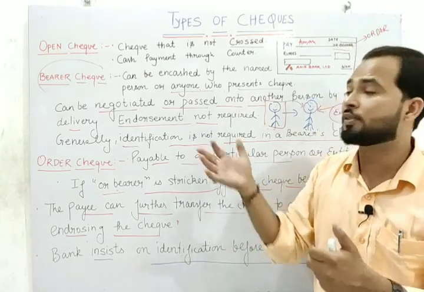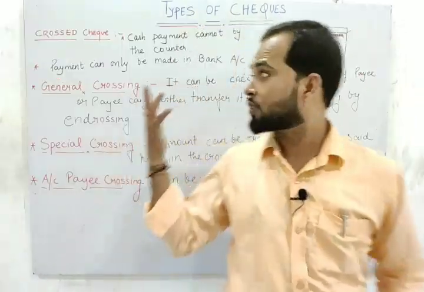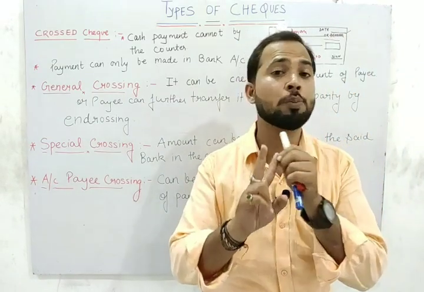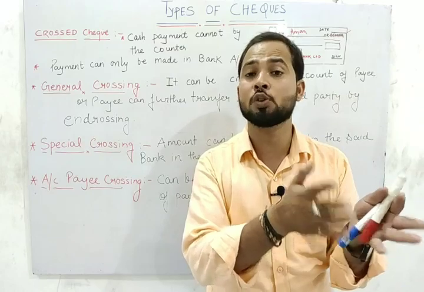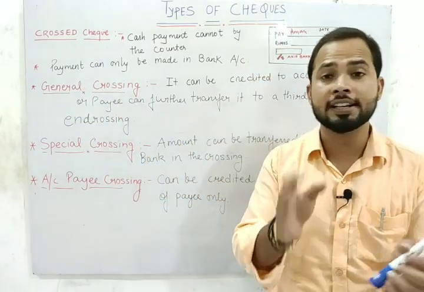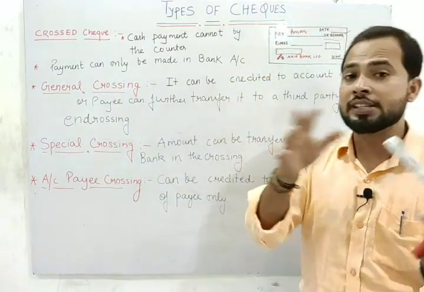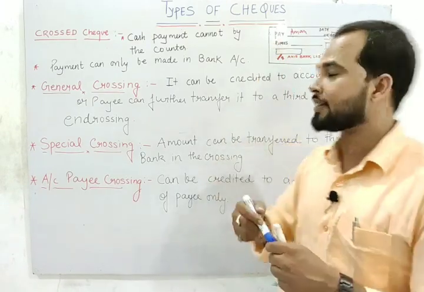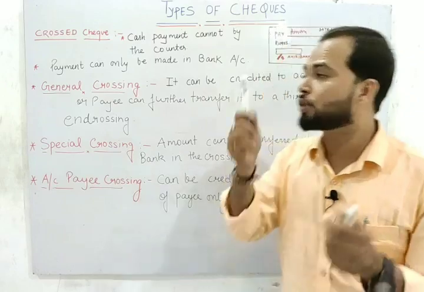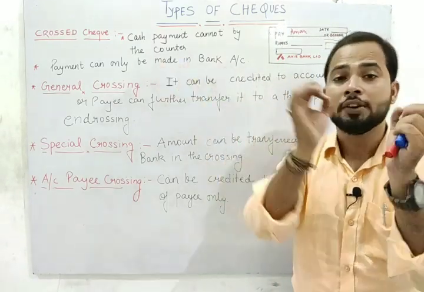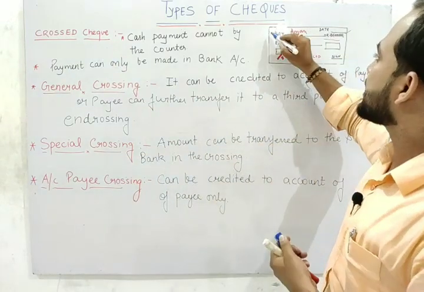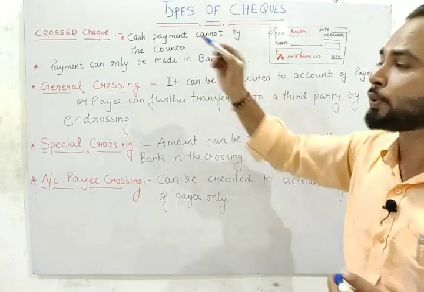The next one we have to discuss is the cross check. Next check we have is the cross check. We have already discussed that there are two types of check, open check and cross check, and we have discussed the open check. What is the meaning of cross check? Listen carefully. What is the meaning of an open check? I told you that such a check having no two parallel lines is called an open check. What is the meaning of a cross check? From the name we can understand, the name is cross, it means such a check having two parallel lines is known as a cross check.